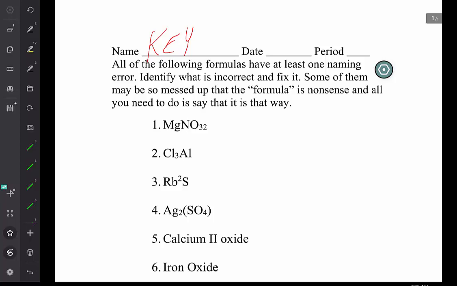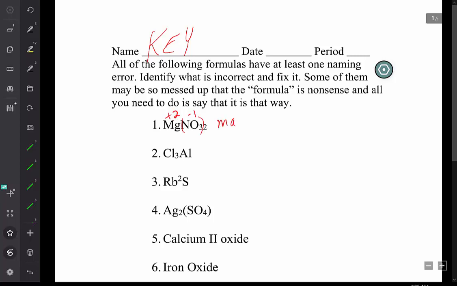I am now going to proceed and tell you what the misconception is and try to correct that with each of these. So a student has correctly identified magnesium as a +2 ion, nitrate as a -1, but forgot to put the parentheses around the NO3.